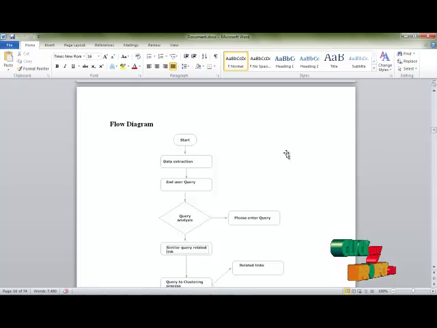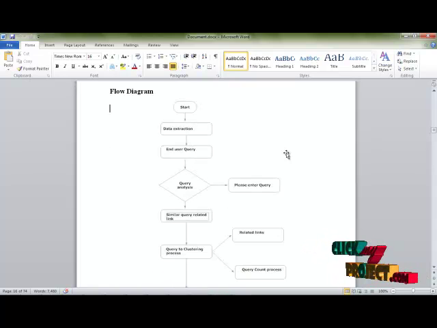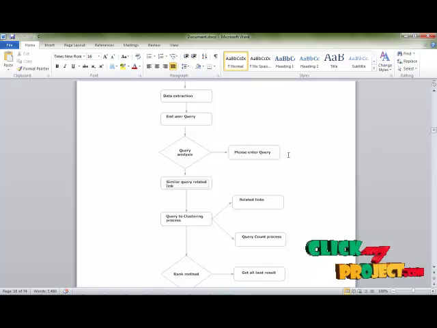Then similar queries are searched: the user's query is matched against similar queries in our database. Then comes the query clustering process, which clusters our data set into groups like car, hotel, flight. Then the related link and query content process: query content is the related link that gets all the details for our process, like address, service rank and ratings, also called query rank clustering.